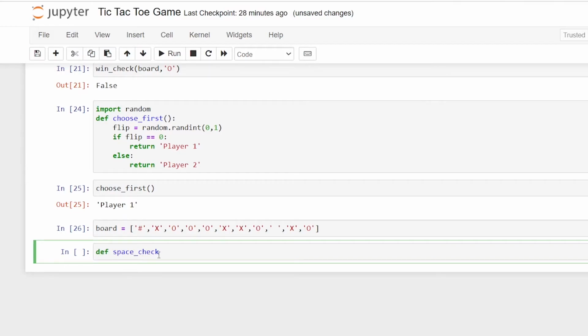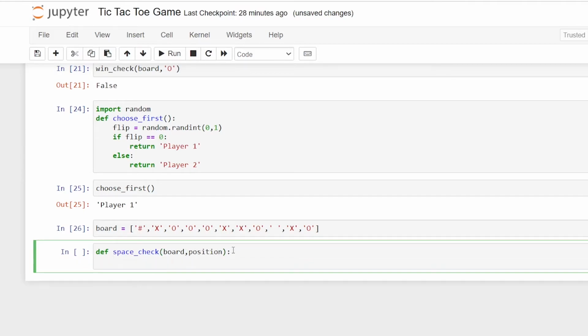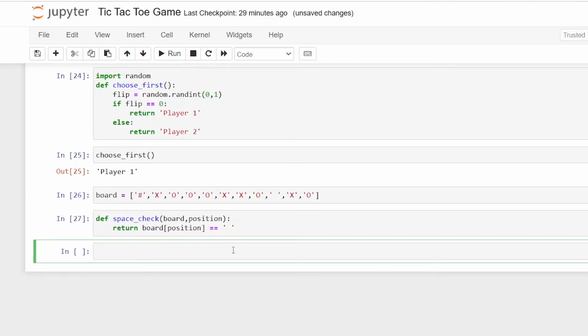Next, we are defining a function, space check, and based on the board and the position, we're going to check whether there's space available in that particular position. Next we are going to run the function space check.